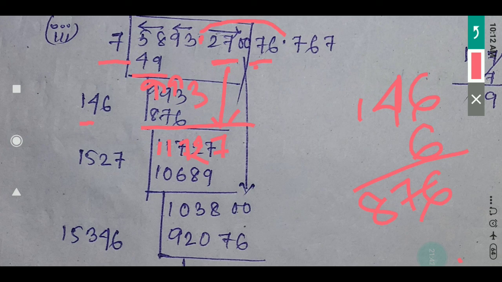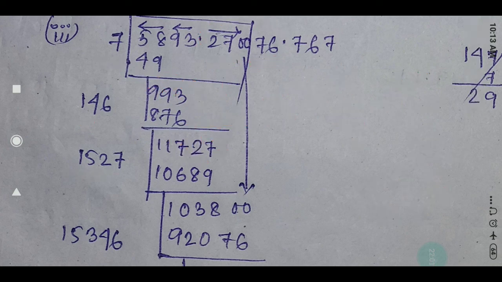Now 76 is there, so 76 into 2, double, will be 152. With this 152 you have to check by which number it will go. If you take 152 into 3, here also you have to take 3. If you take here 4, here also it will be 4. Like this you have to continue the process.